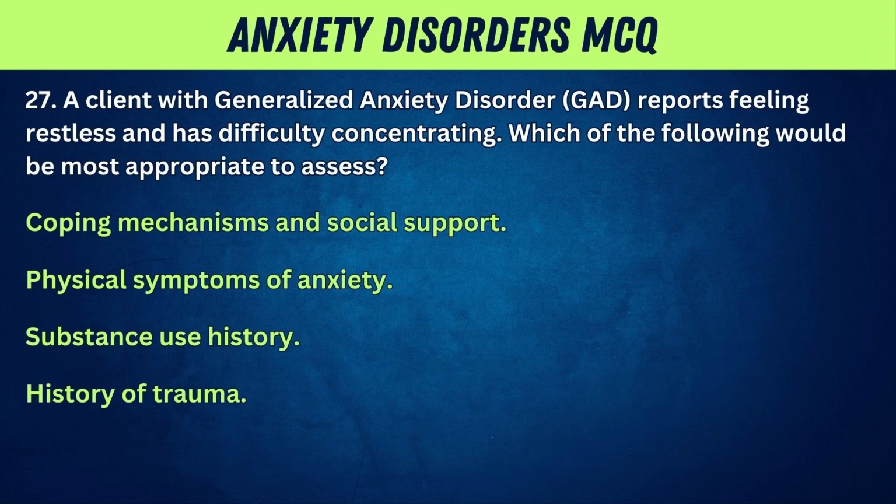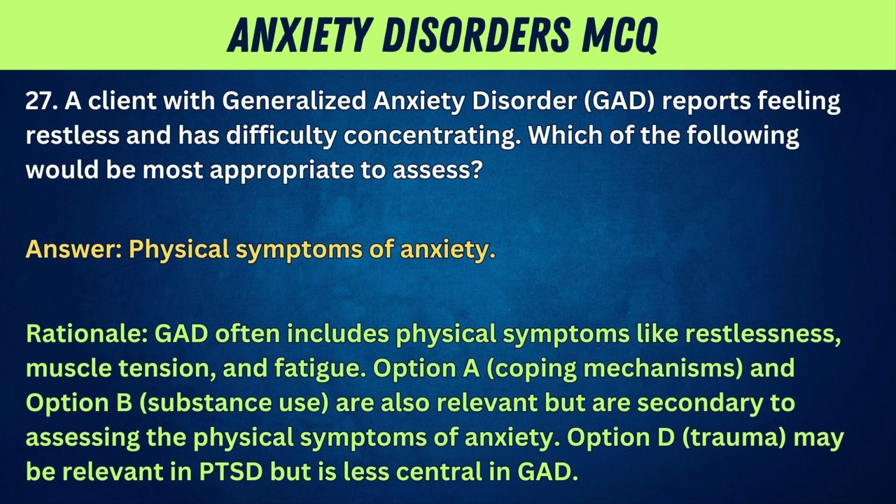27. A client with generalized anxiety disorder, GAD, reports feeling restless and has difficulty concentrating. Which of the following would be most appropriate to assess? A, coping mechanisms and social support. B, physical symptoms of anxiety. C, substance use history. D, history of trauma. Answer: physical symptoms of anxiety.